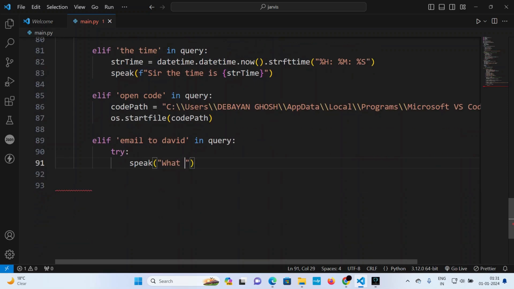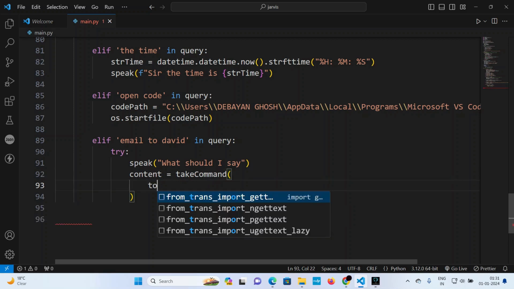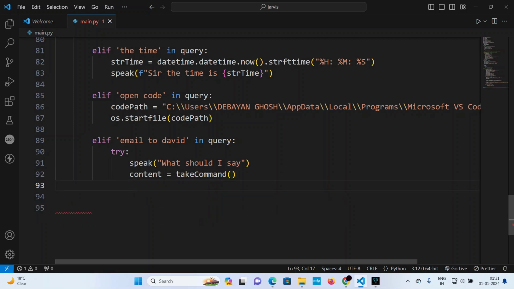So let's say, what should I say? The content is, it will take the command, and the 'to' is basically the person I'm trying to send the mail to. Let's say I try to send it to my friend. I'm basically trying to send to whom, the email address, like that.